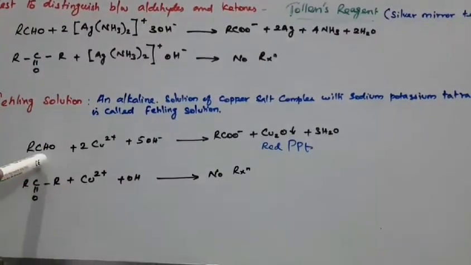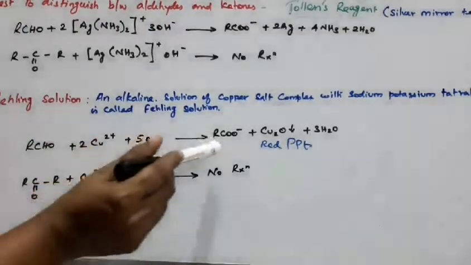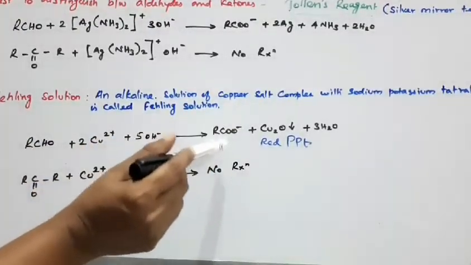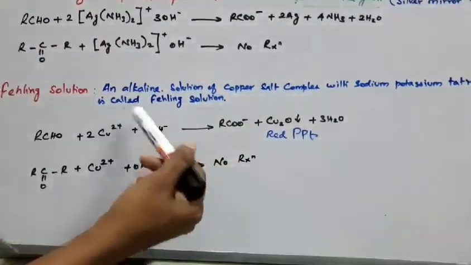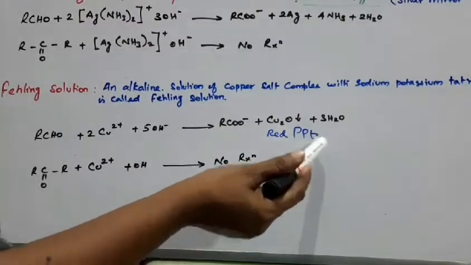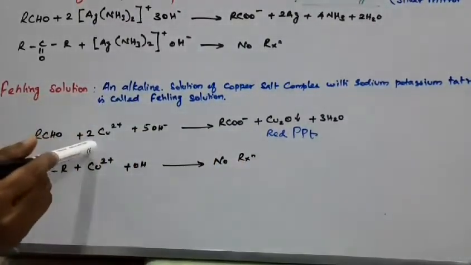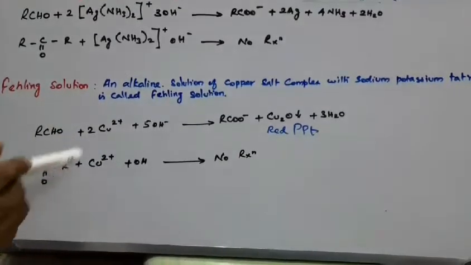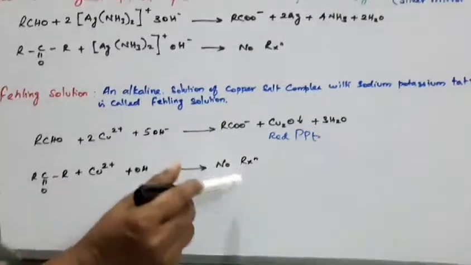Here also, aldehyde reacts with Fehling solution to produce a carboxylate anion and cuprous oxide, because an oxidation reaction takes place to form a red precipitate. The formation of the red precipitate shows that the aldehyde group is present in the compound, but with ketone no reaction takes place.